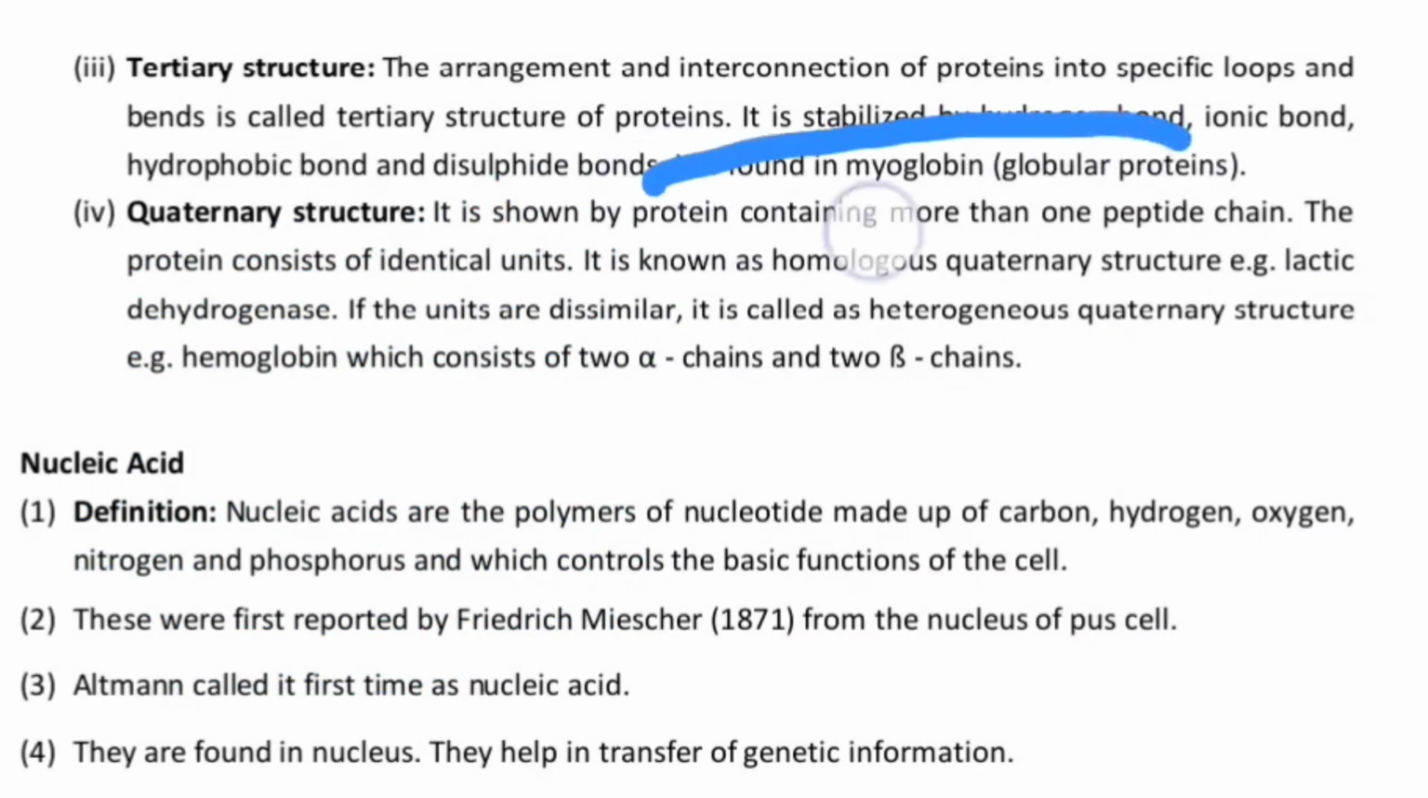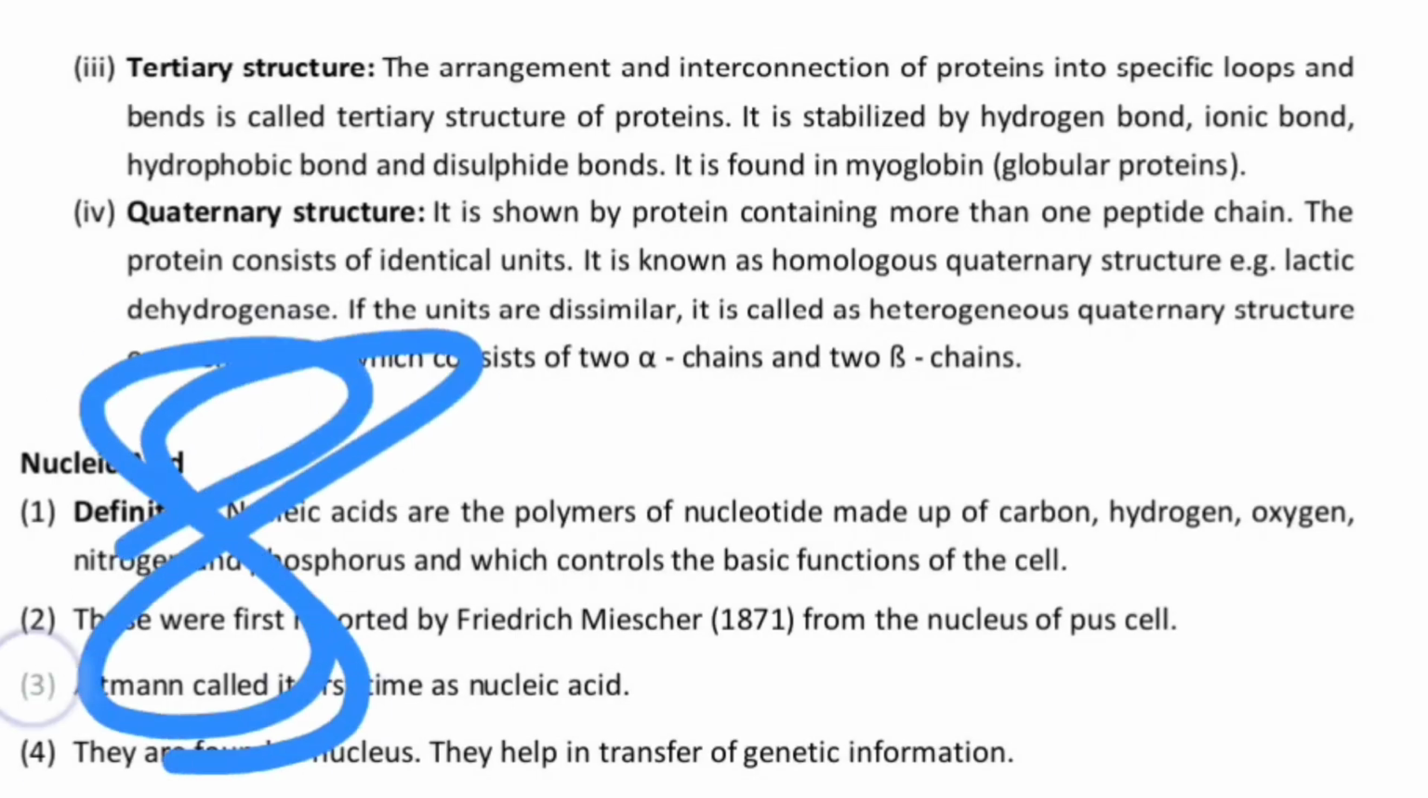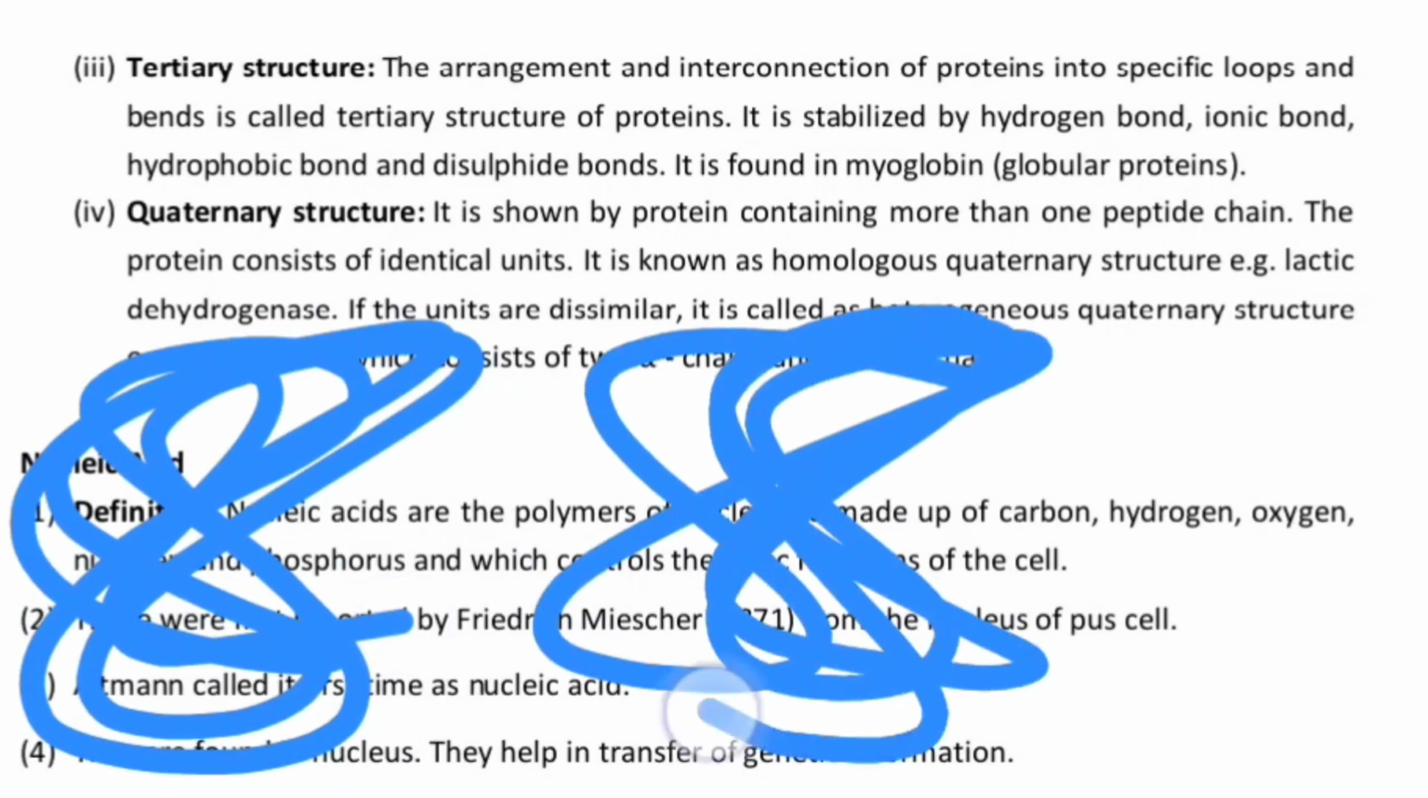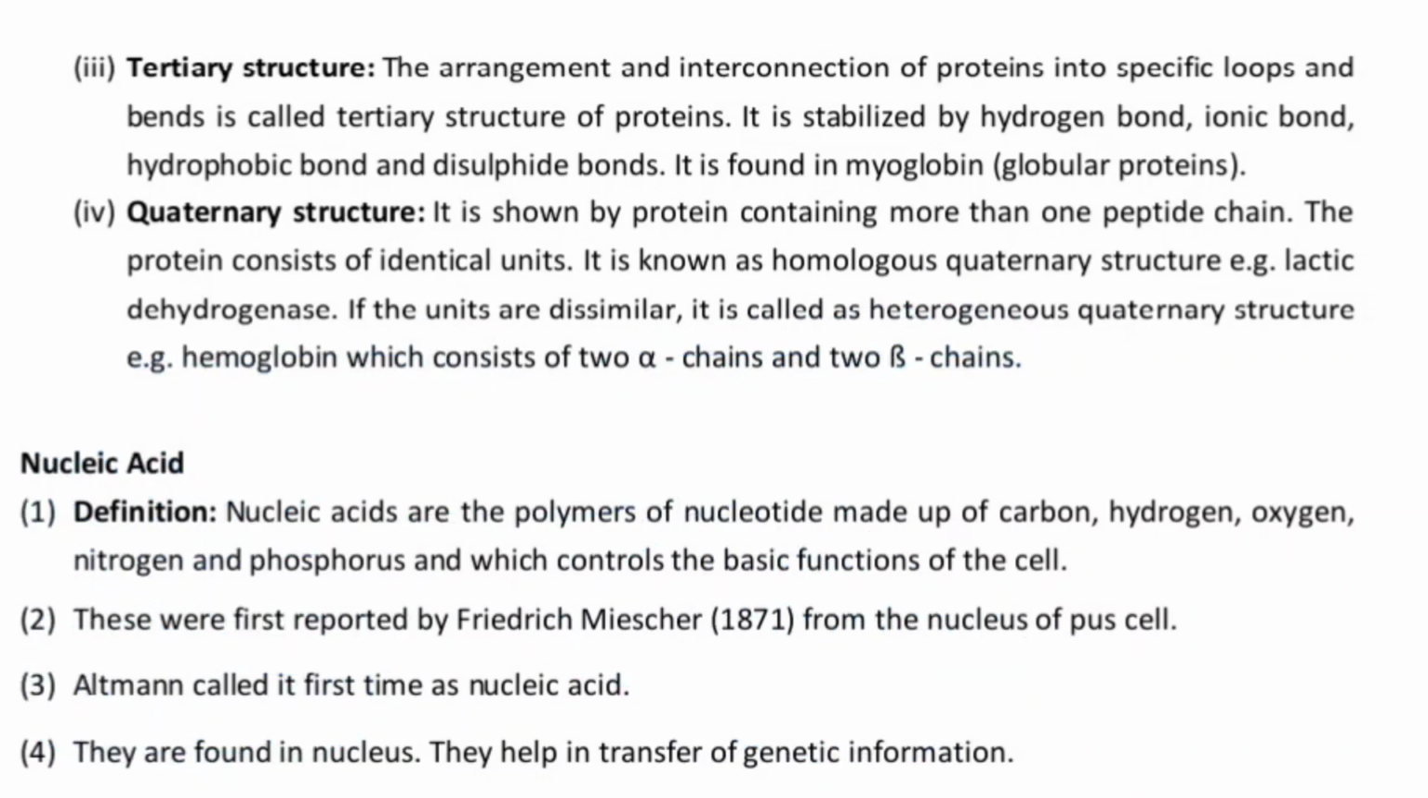Okay, this is the tertiary structure of the protein. An example here is myoglobin, a globular protein. And dealing with the quaternary structure, it is shown by the protein containing more than one peptide chain. The protein consists of identical units, something like this one and again this one, and they are connected through some special bonds. So, for example, a homologous quaternary structure example is lactate dehydrogenase, LDH.